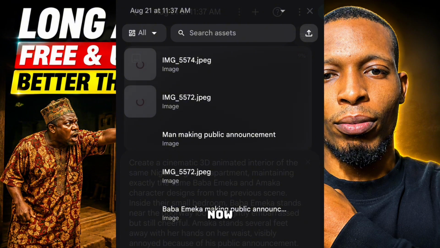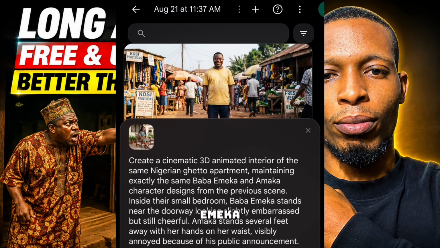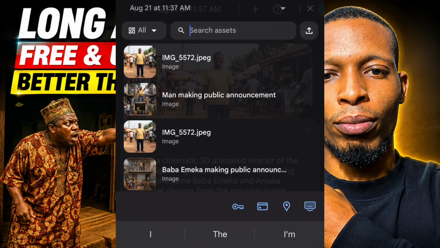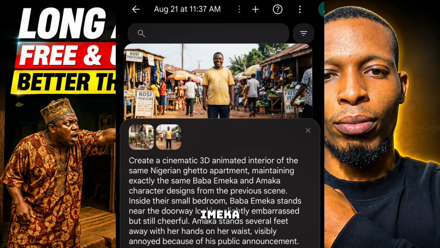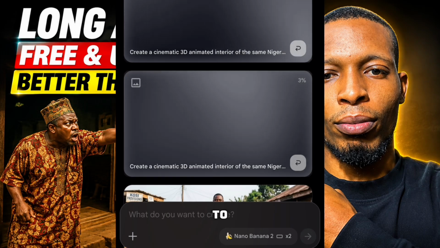Now we have to wait now. Now we have the 2 images now. Then click it one after the other. This is Mama Emeka. Now it has appeared here. Click on the plus sign again. Then click on that of Baba Emeka. Now there are 2 images there now. Then the next thing is to click on this blue arrow and wait for it to generate.